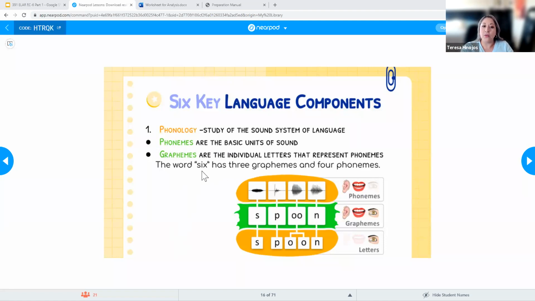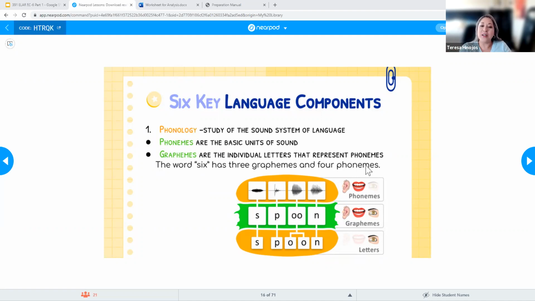Which means it has those three letters that represent those sounds. There we go. And it's got 4 phonemes. So I know when I was first learning about the ELAR, I was like, how the heck does "six" have 4 phonemes, right? That doesn't make sense to me.